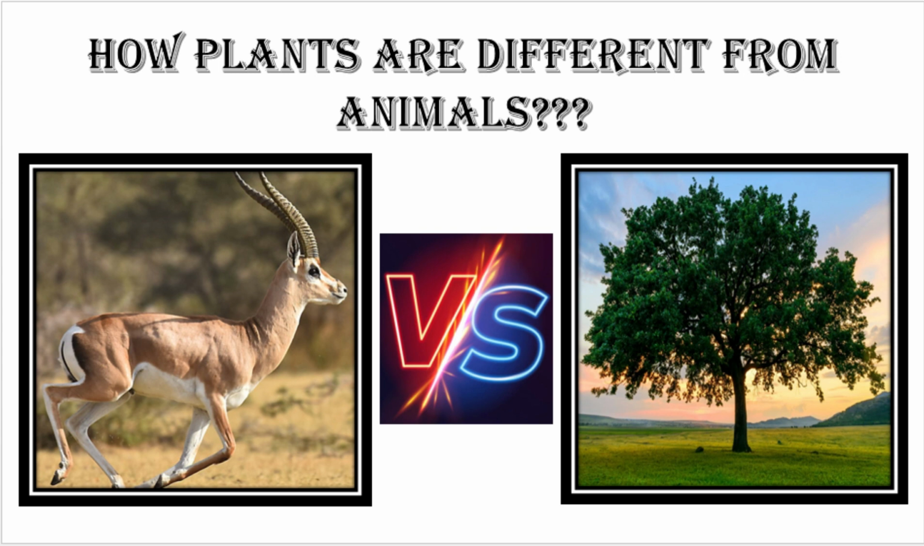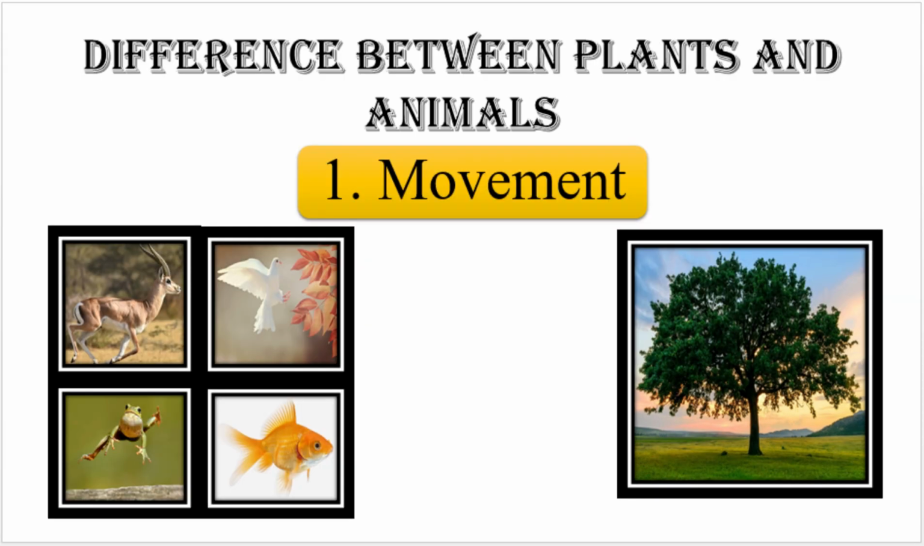Okay, have you all got your answers? Let's see what the slide is telling us about it. The first difference between plants and animals is movement. In our previous lesson, we discussed movement in detail and that all animals move. They have different ways of movement, but they all move. For example, some animals walk while others run, fly, or jump. But in case of plants, they are fixed at their position.